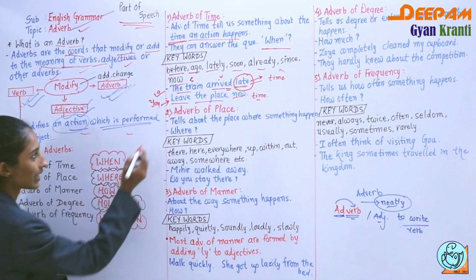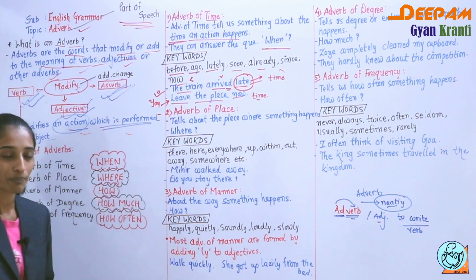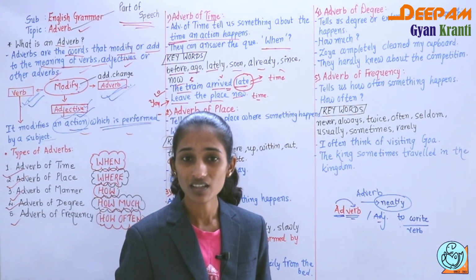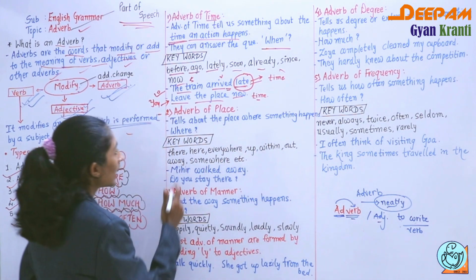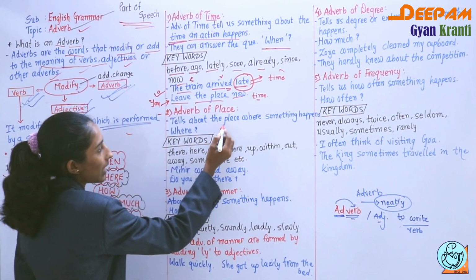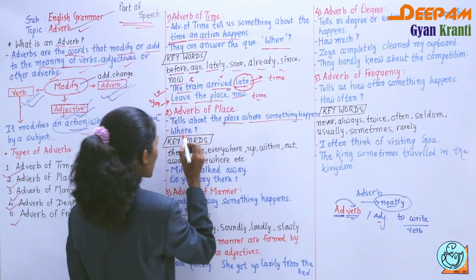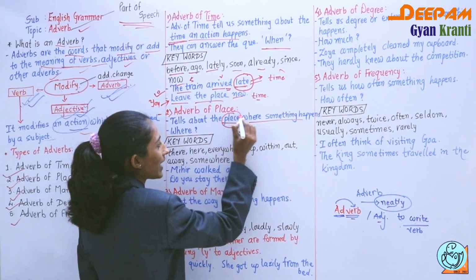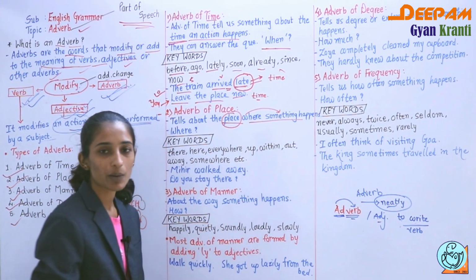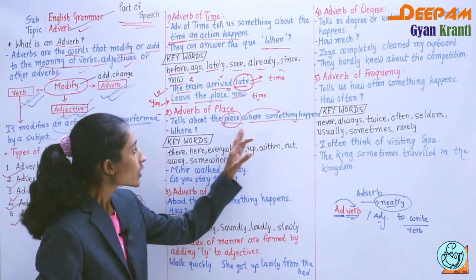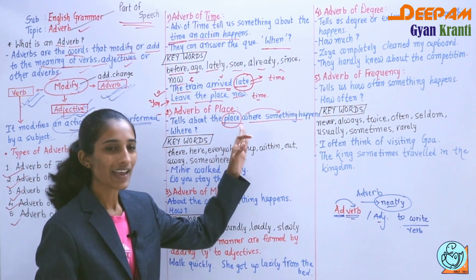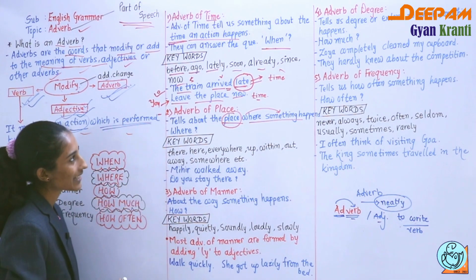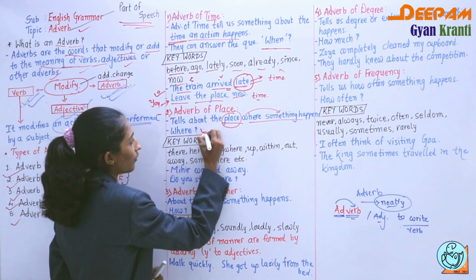Now move to the next one, that is adverb of place. Definitely place is there, so we ask the question with where. Adverb of place tells about the place where something happens. If we are talking about any action, where that particular action happens is indicated by adverb of place, and they answer the question where.